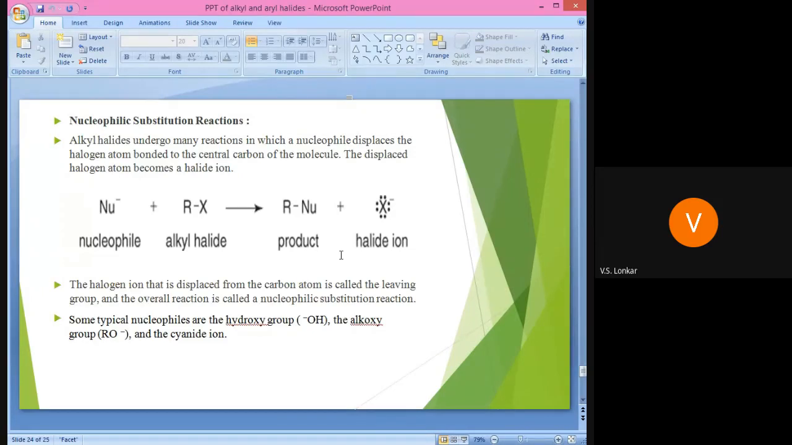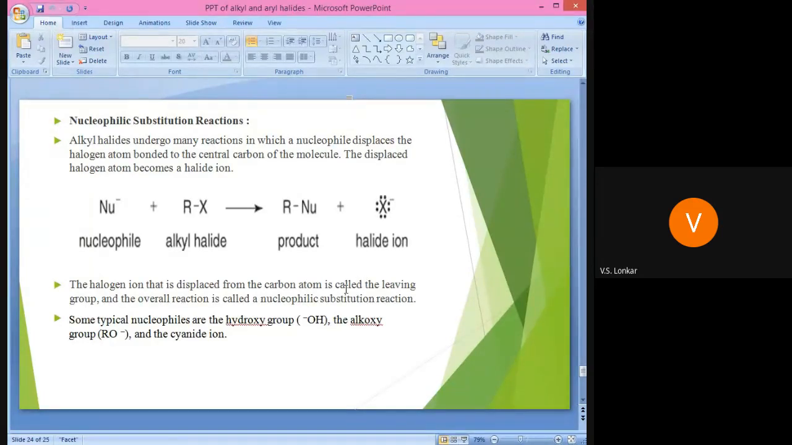If the nucleophile is OH minus, we get an alcohol. If the nucleophile is an alkoxide, we get an ether. If the nucleophile is the cyanide ion, we get an alkyl cyanide as a product. Depending on the particular nucleophile, we get that type of product. In this, the halogen ion that is displaced from the carbon is known as the leaving group, and the overall reaction is called a nucleophilic substitution reaction.